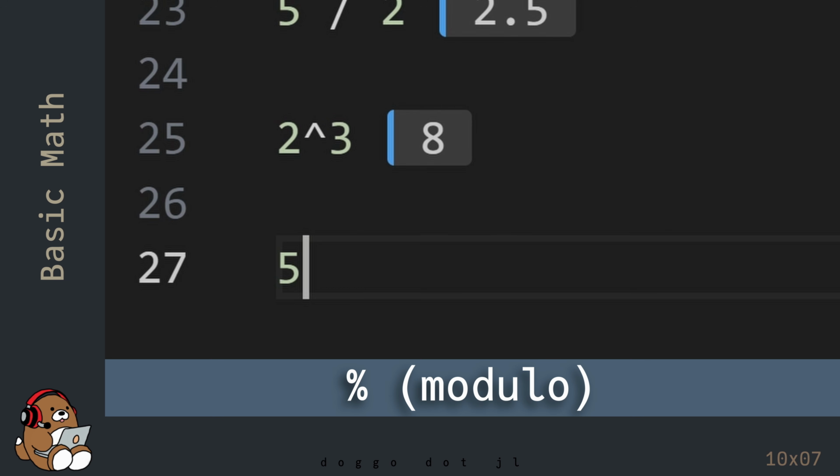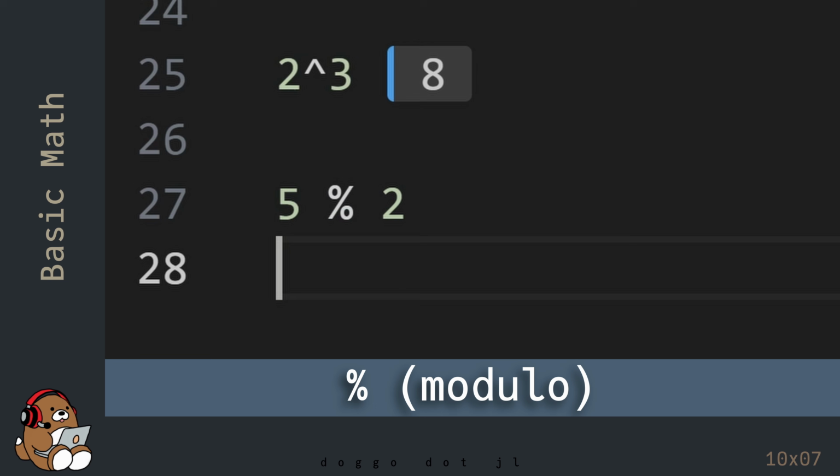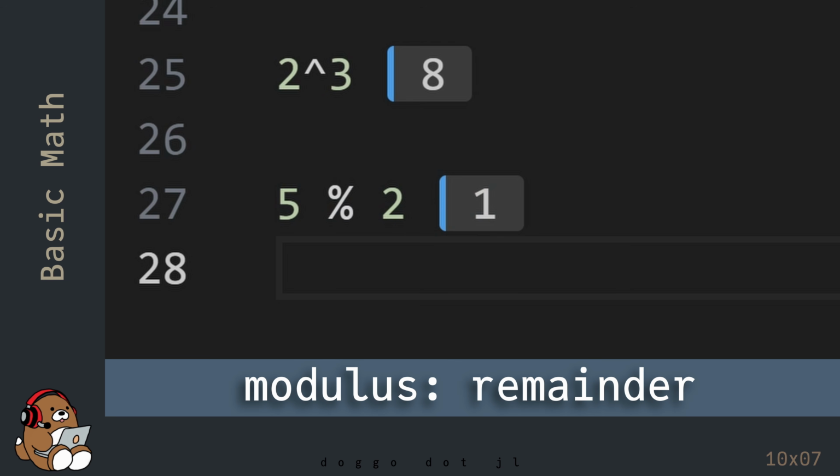The last basic math operator that I'm going to cover is the modulo operator. The modulo operator is the % character. If you're new to coding, this is an operation that you may not be familiar with. Even though the % character is used, this operation doesn't have anything to do with taking percentages. Instead, the modulo operator returns the modulus, which is the remainder of a division operation.